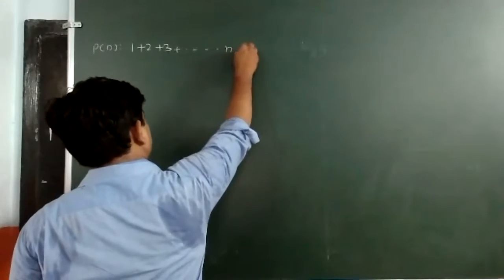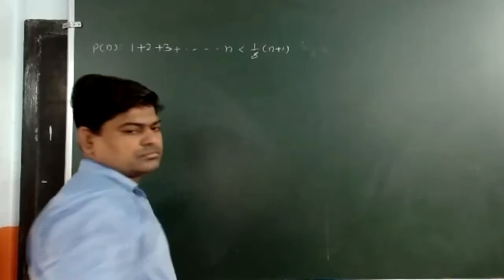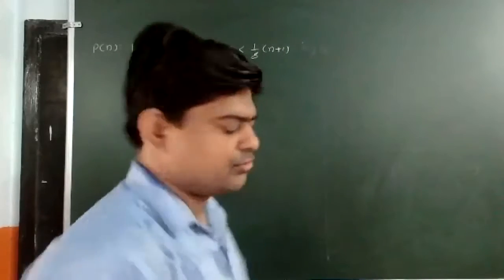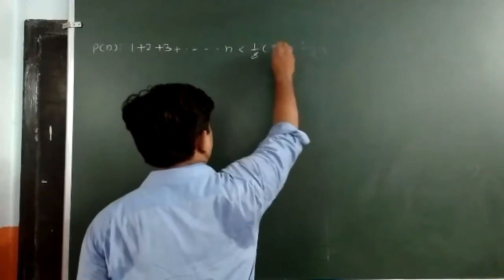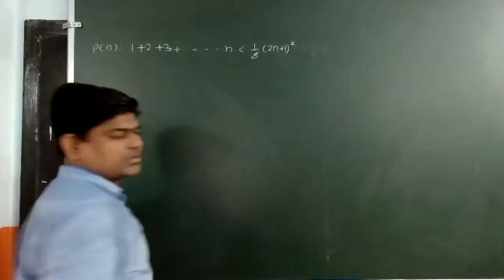The statement is given that P(n) is such that 1 plus 2 plus 3 dot dot dot n is less than 1 upon 8 into 2n plus 1 the whole square. This is our question.